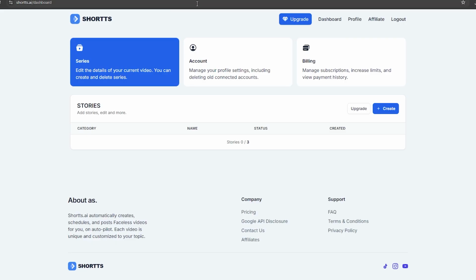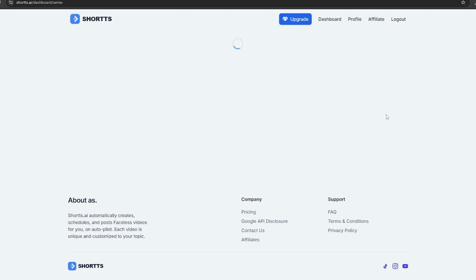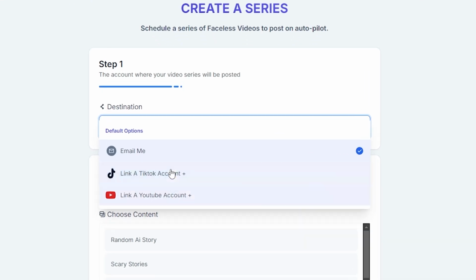After you sign up for Shorts AI, you will come to this page. Now you need to create a video series. For that, click this Create button. Now you can connect your YouTube channel or TikTok page to this, or you can just add your email to this as the file destination. I'm gonna select the email option.